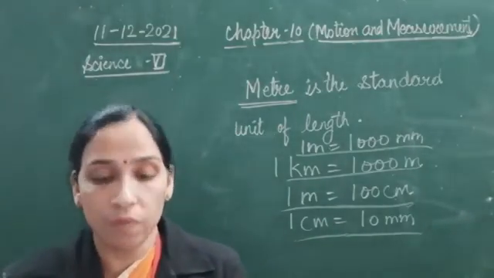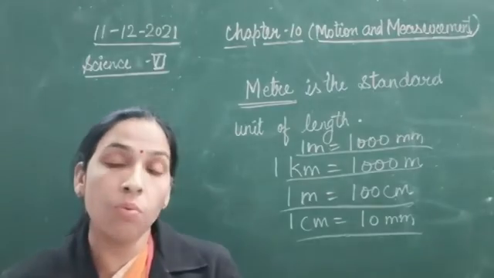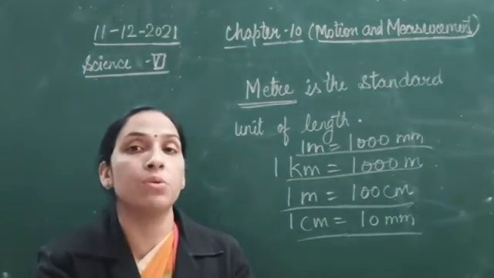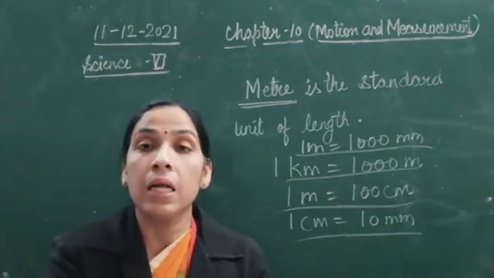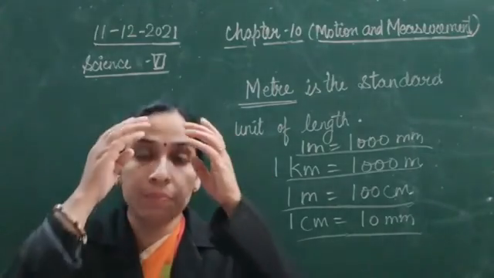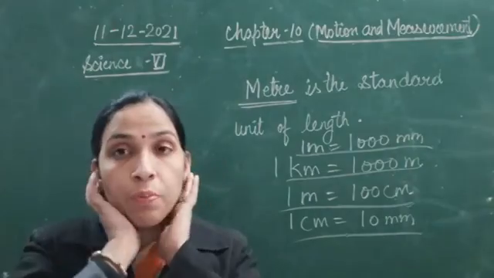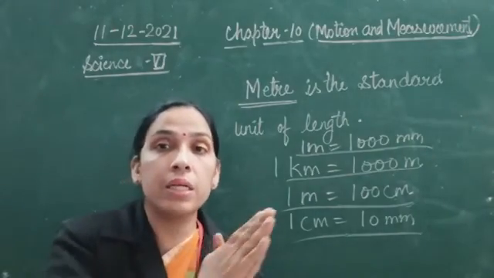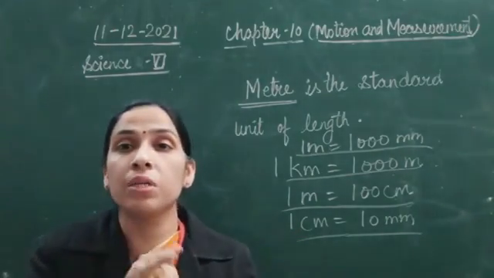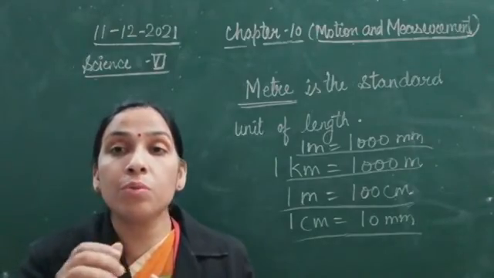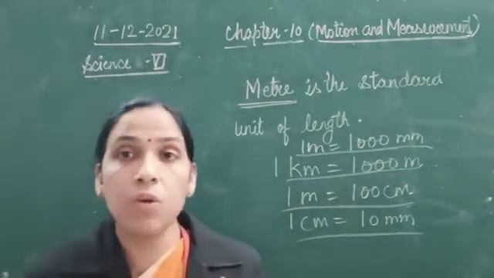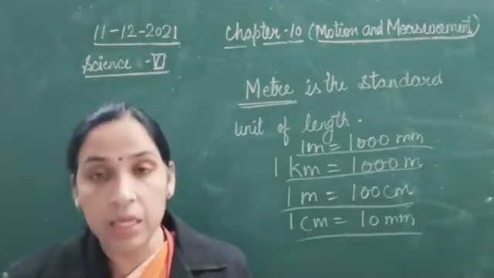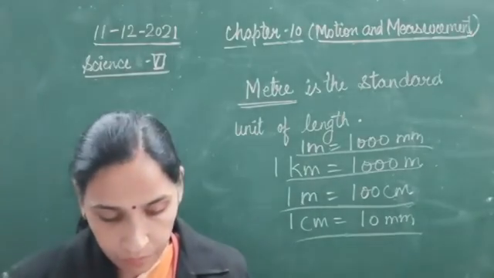Now, the use of proper units of length. What do we mean by a proper unit of length? Just now I have taken one example. If we need to measure the distance from Varanasi to Bangalore, we are not going to mention that distance in centimeter, millimeter, or meter, because it will take a lot of time.